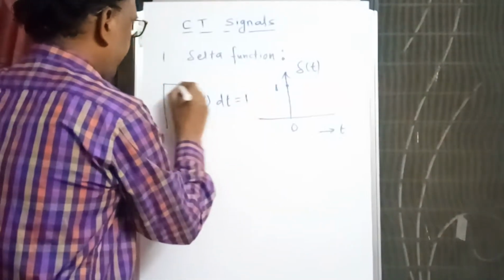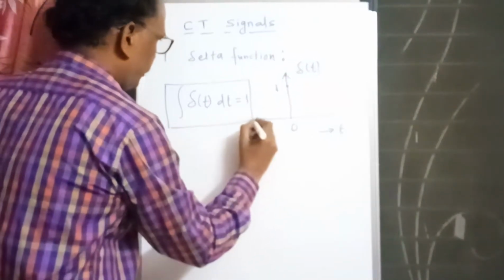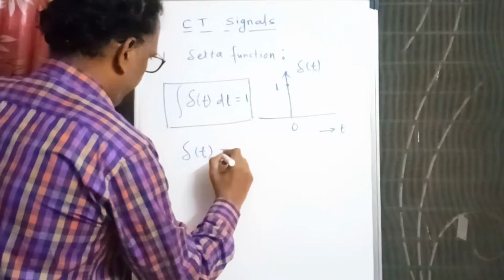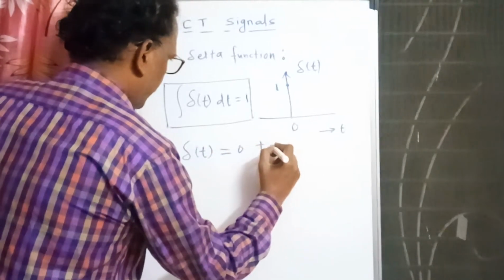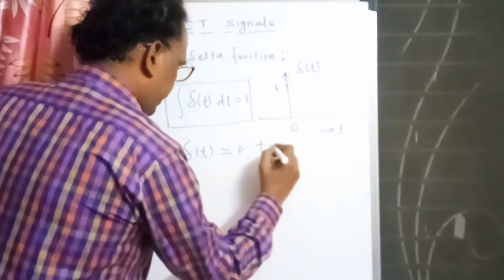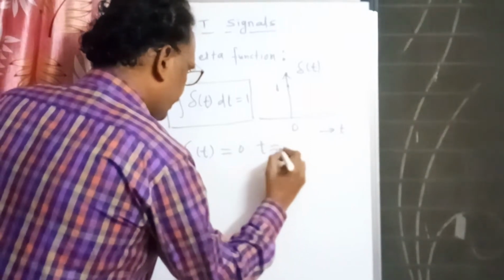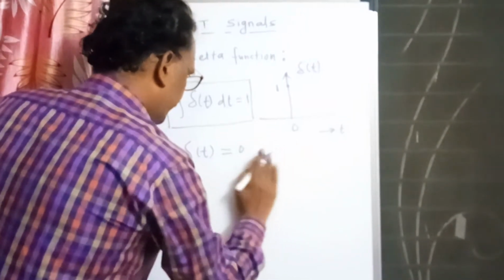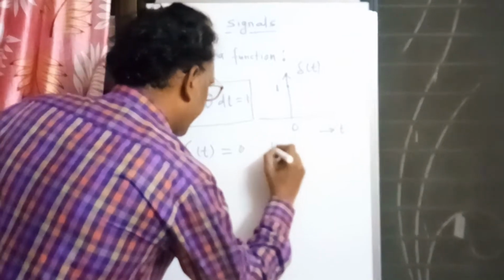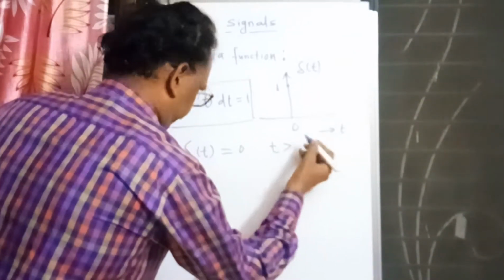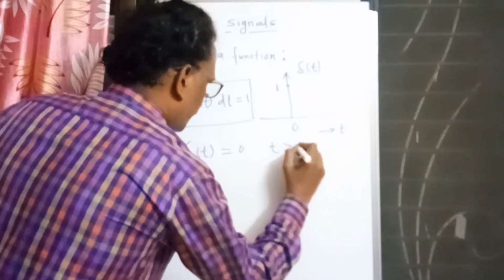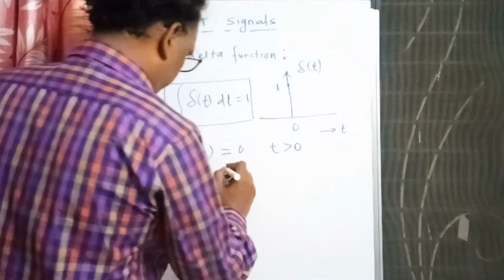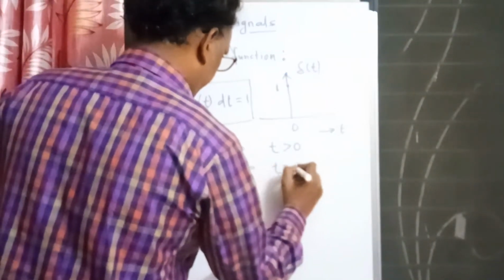That 1 indicates that the area of that function is 1, and it is 0 everywhere when t is not equal to 0, that is, for t greater than 0 it is 0. At t equal to 0 the height is infinity.